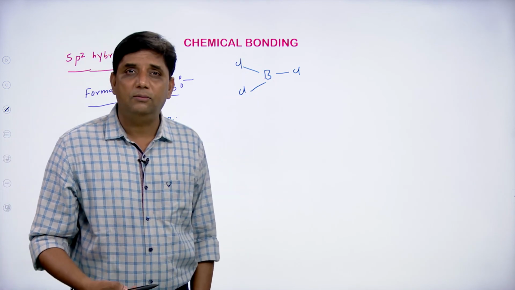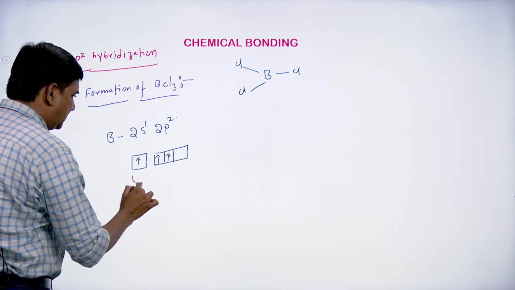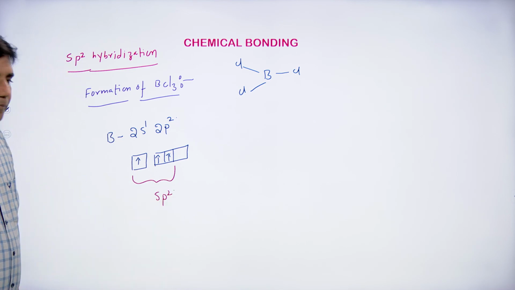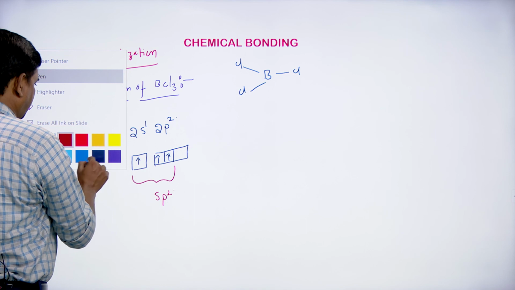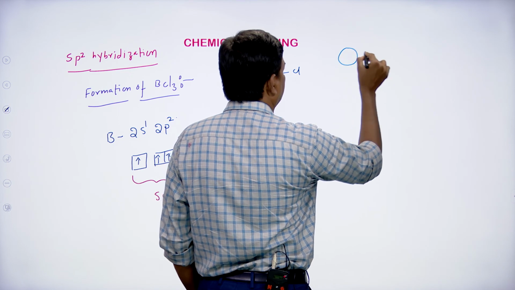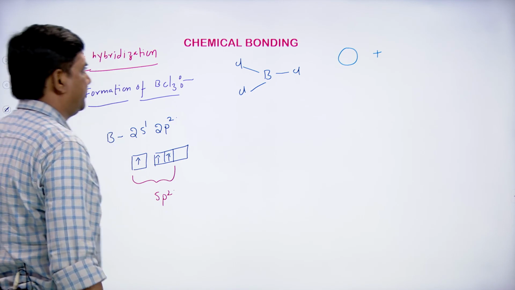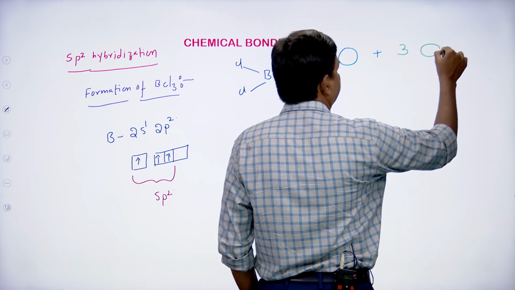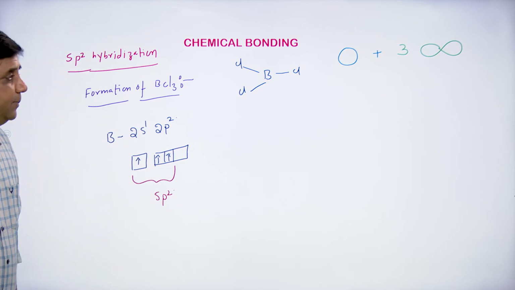So boron has to undergo hybridization. So it undergoes sp2 hybridization. One s orbital, my students, and two p orbitals are taking part in the hybridization.